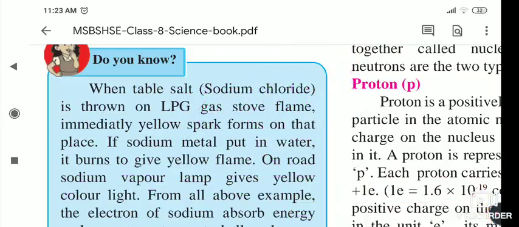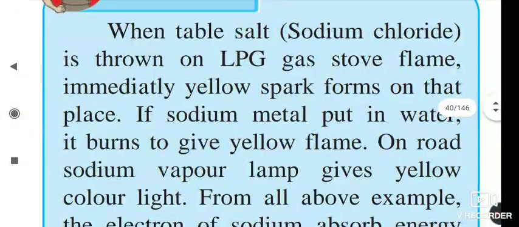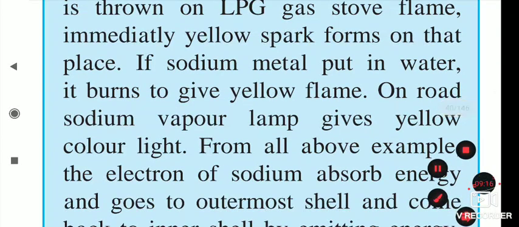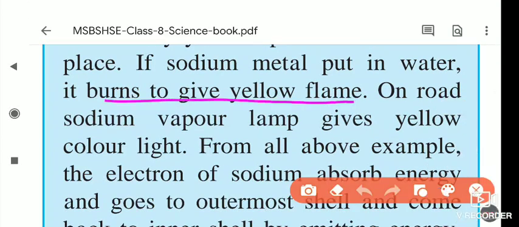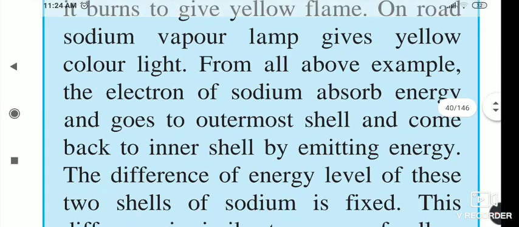It is not necessary to give heat or bring a lighted candle near it. When exposed, it reacts with the oxygen in the air and starts burning. On a road, sodium vapor lamps give yellow color light. If the road light is yellow, then it is a sodium vapor lamp.